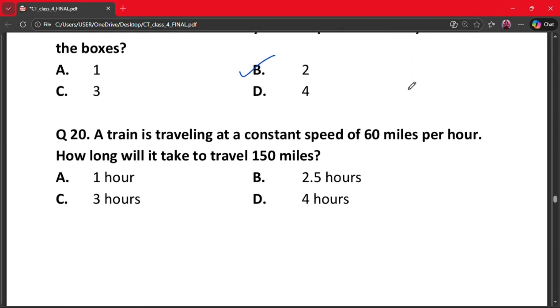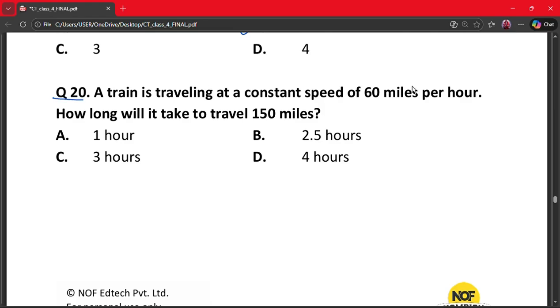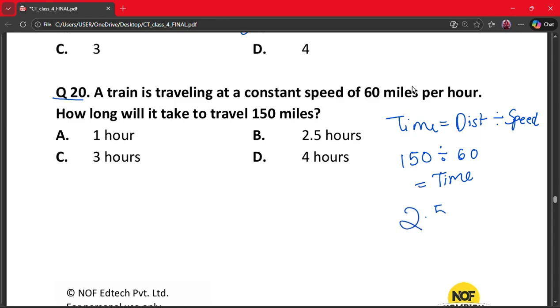So moving on to the next question, that is question number 20. A train is traveling at a constant speed of 60 miles per hour. How long will it take to travel 150 miles? A. 1 hour, B. 2.5 hours, C. 3 hours and D. 4 hours. Here time is equal to distance divided by speed. So it gives us 150 divided by 60 is equal to time, and 150 divided by 60 is 2.5 hours. So our correct answer is option B.